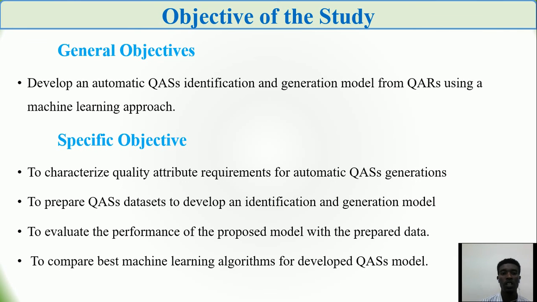So the general objective of our study is to develop an automatic quality attribute scenarios identification and generation model from quality attribute requirements using a machine learning approach. In order to address this general objective, there are some specific objectives. The first is to characterize quality attribute requirements for automatic quality attribute generation, to prepare a quality attribute scenarios dataset, to develop an identification and generation model, to evaluate the performance of the proposed model on the prepared datasets, and to compare the best machine learning algorithms for developing quality attribute scenarios identification models.